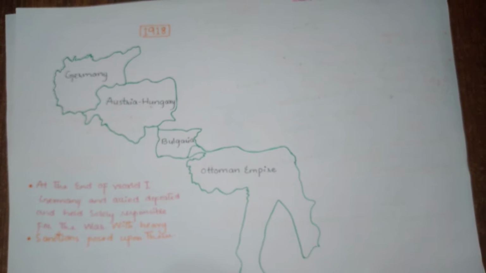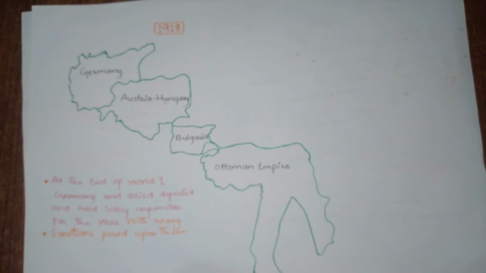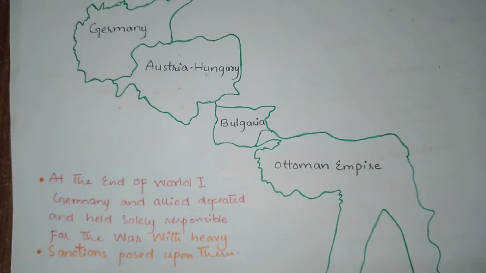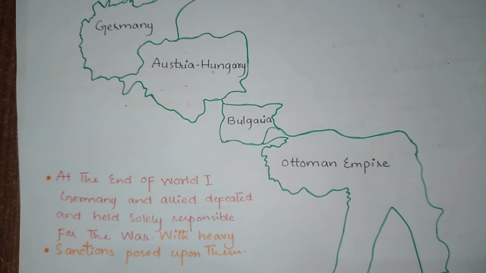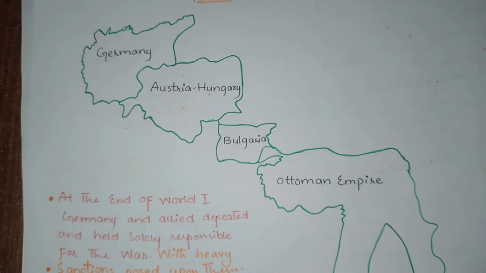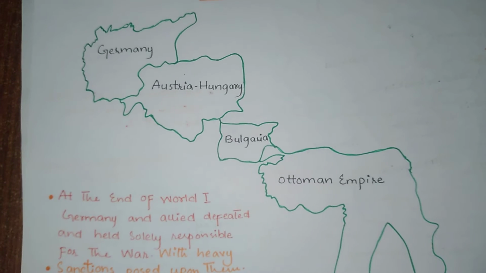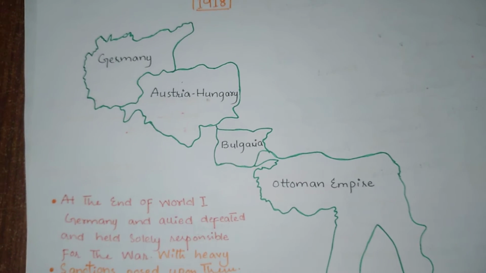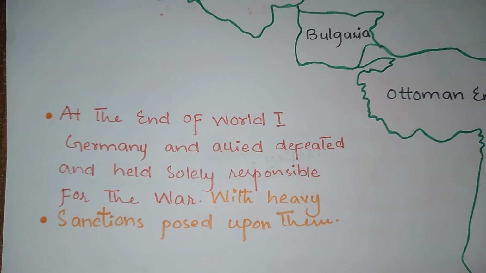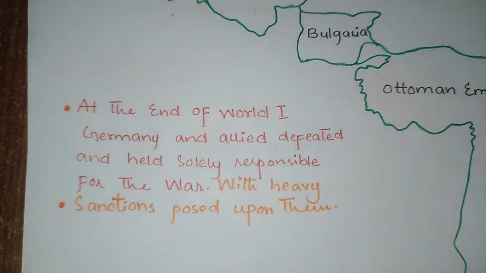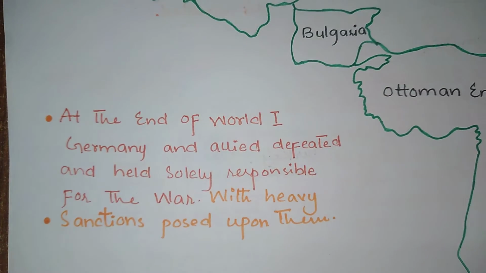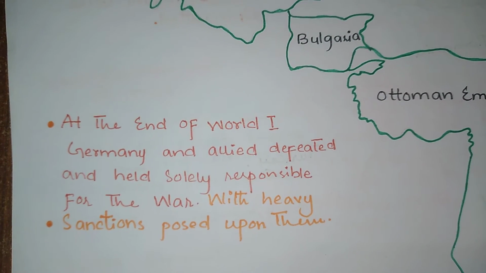Let's look at the map. Here you can see the Central Powers: Germany, Austria-Hungary, Bulgaria, and the Ottoman Empire. This is a map of 1918. These are the central countries which fought in World War I, and they lost that war. At the end of World War I, Germany and its allied countries were defeated and held solely responsible for the war, and heavy sanctions were imposed upon them.